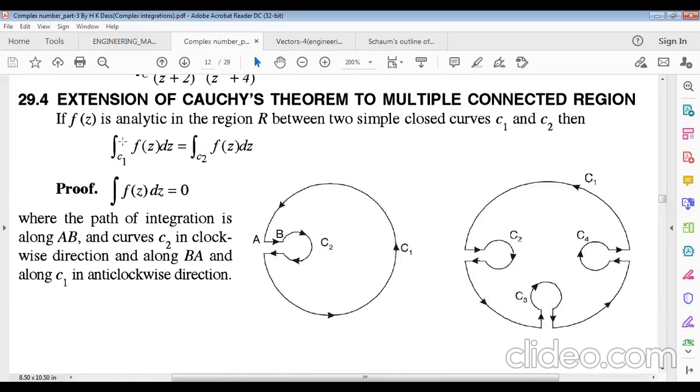That means the contour integration of C1 equals the contour integration of C2, if C1 and C2 are two simply closed curves in the same region R, then these are independent. We have discussed this the first time in this lecture. So this is actually an independent path.